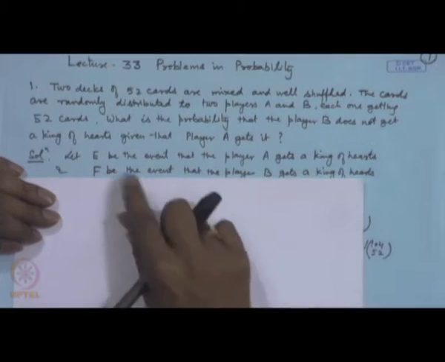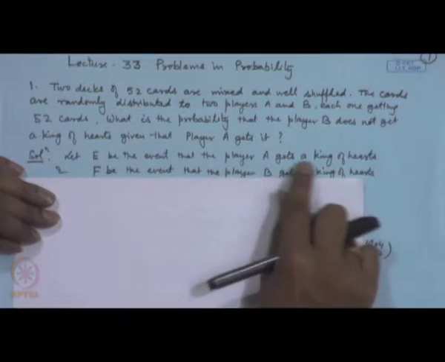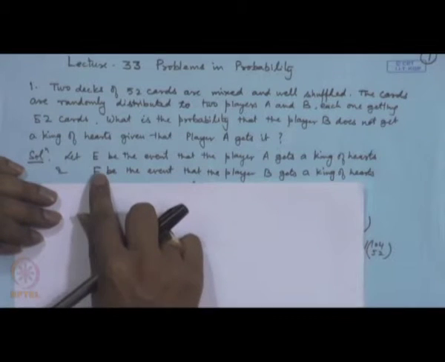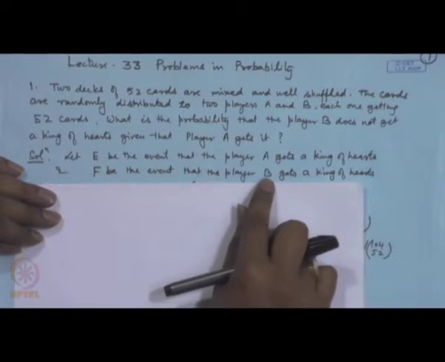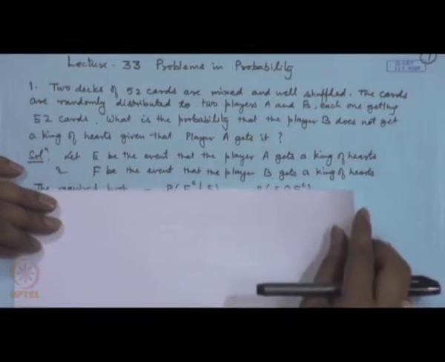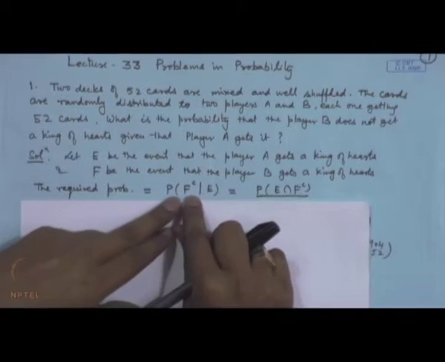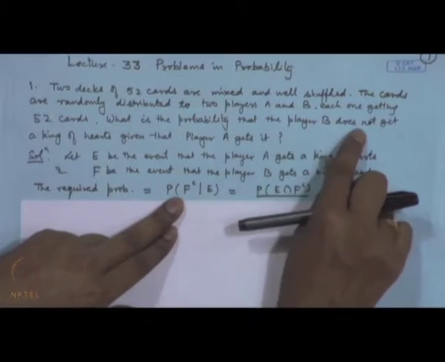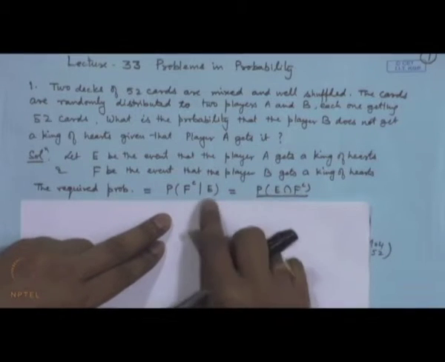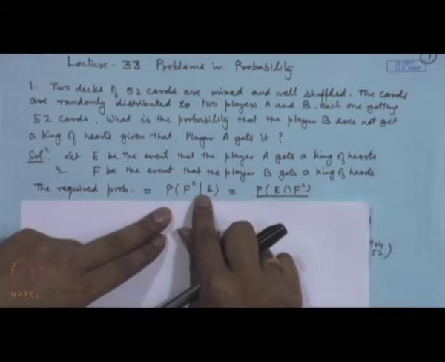We define the event E, that the player A gets a king of hearts, and similarly the event F, that the player B gets a king of hearts. What is the required probability? We want that the player B does not get it. Does not get means F complement given E. So, this is the conditional probability that is required.